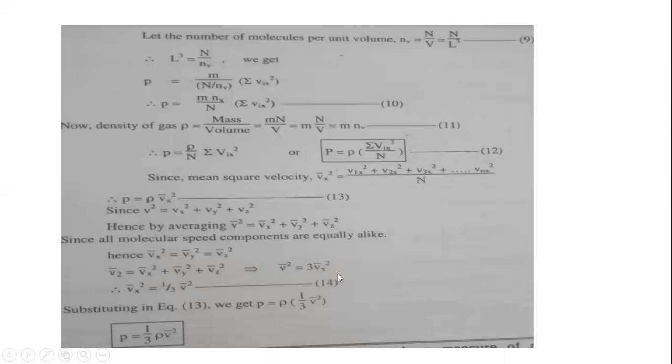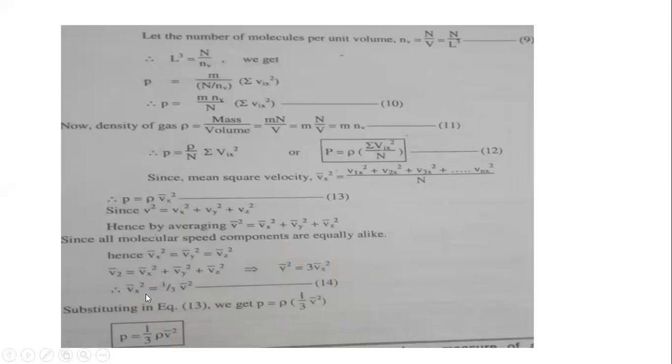So we can write v square bar is equal to 3 vx square bar. The 3 is multiplying on this side, so on the other side it will be divided. So it becomes vx square bar is equal to 1 by 3 v square bar. It becomes your equation number 14. Substituting in equation number 13, which is P is equal to rho vx square bar, we place the value of vx square bar here.